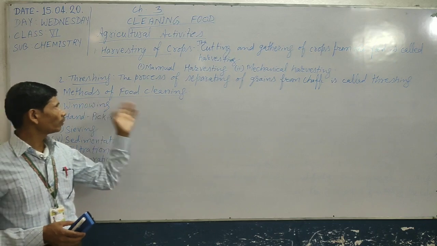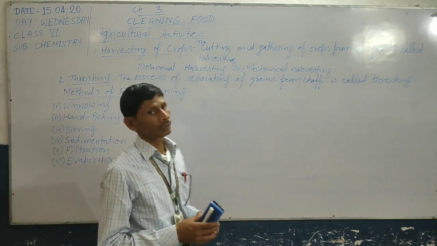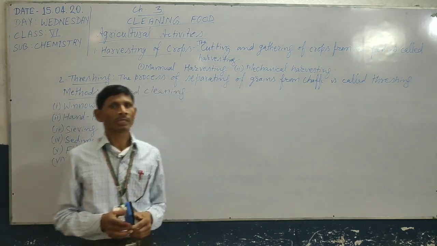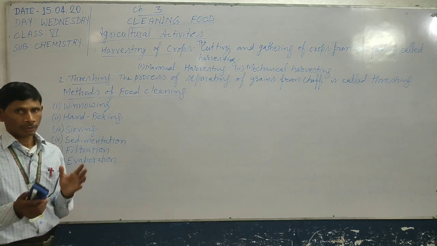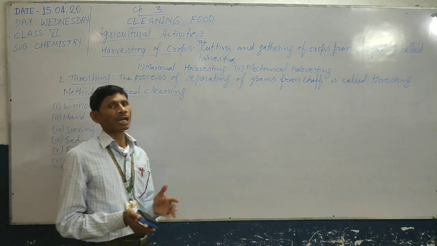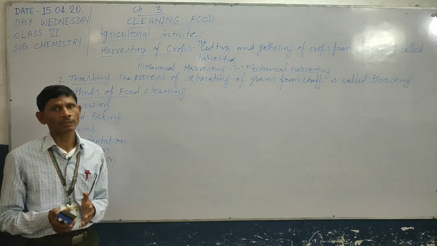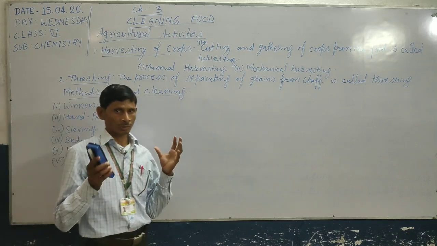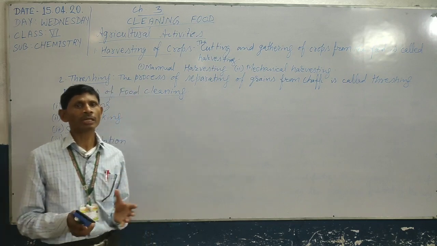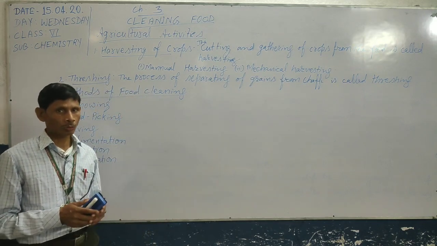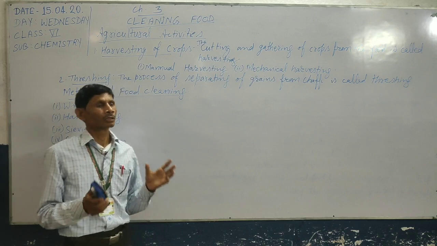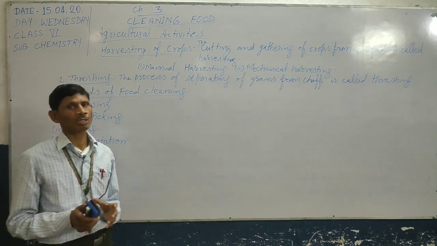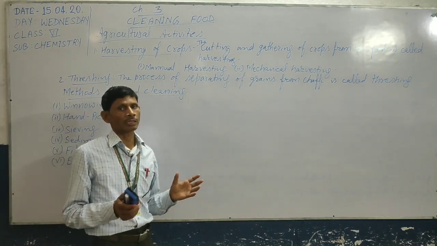Now we will study about the cleaning of food. After harvesting and threshing, some unwanted, unusual or harmful substances may be contained in the grains. So we need to separate the unwanted or harmful substances from the grains.